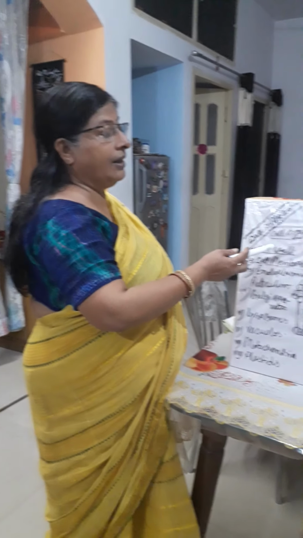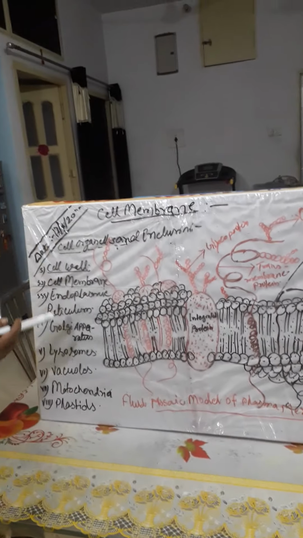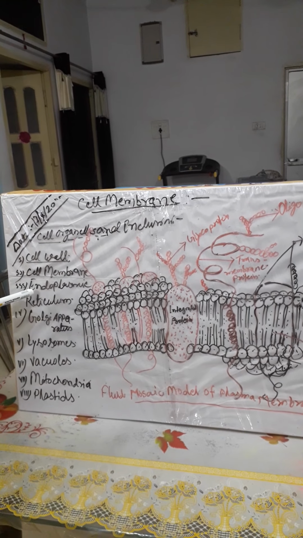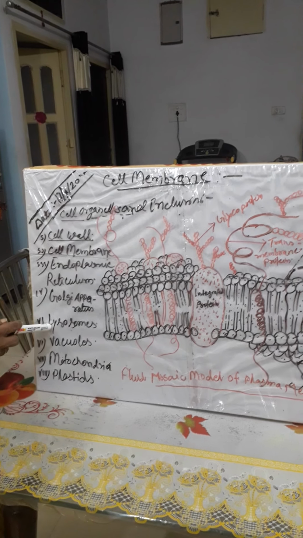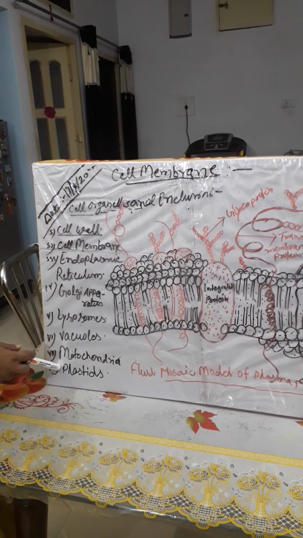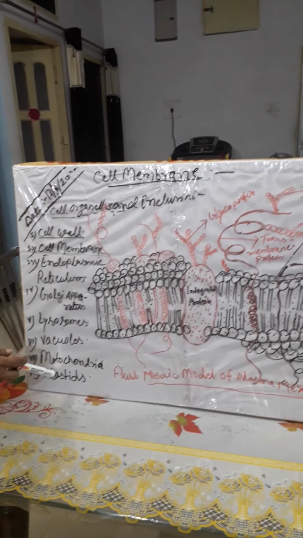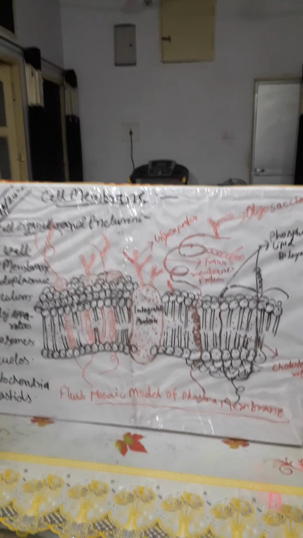So today we discuss the different cell organelles and inclusions of the cell: first, cell wall, cell membrane, endoplasmic reticulum, Golgi apparatus, lysosome, vacuoles, mitochondria, plastids, ribosome, microtubules, nucleus, etc. So these are the cell organelles.